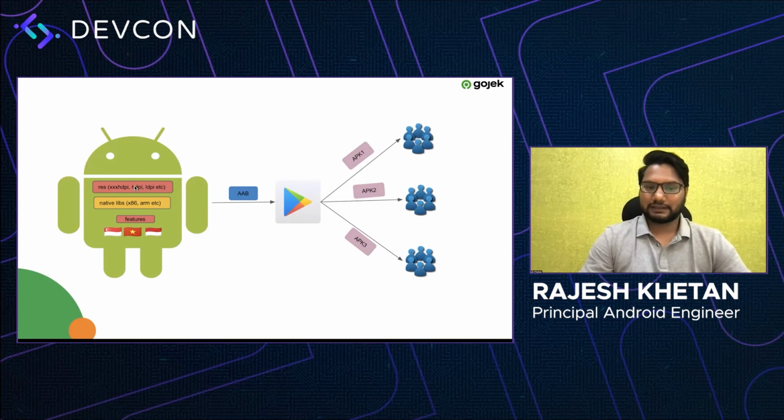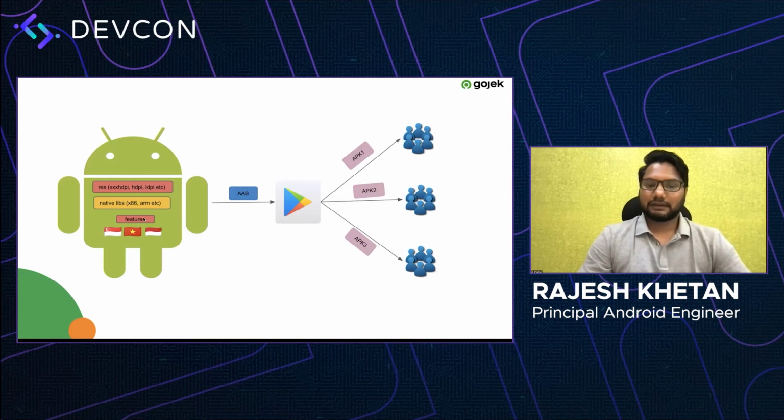So if a device is an HDPI device which has an x86 architecture and he is in Indonesia, that particular user will get only those parts of the APK and not everything else. So this further helped us in delivering smaller APKs to our users.